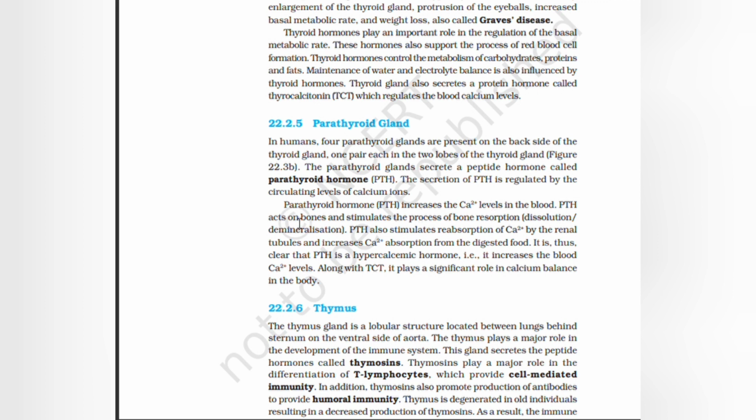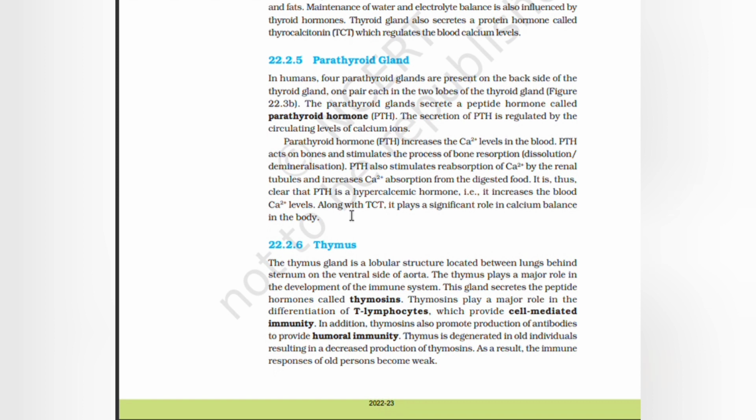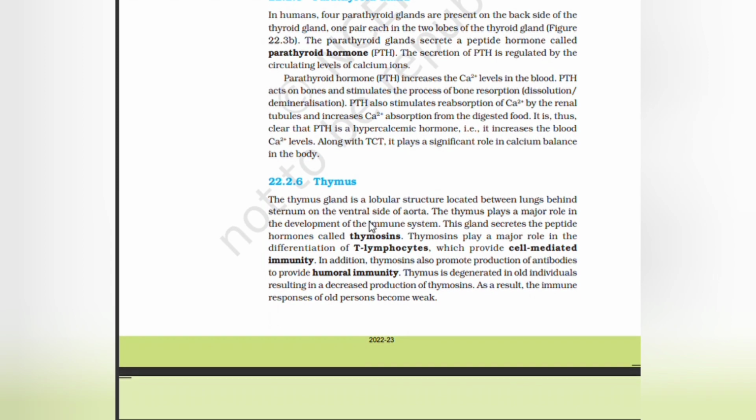PTH acts on bones and stimulates the process of bone resorption, dissolution, demineralization. PTH also stimulates reabsorption of calcium by the renal tubules and increases calcium absorption from the digested food. It is thus clear that PTH is a hypercalcemic hormone. It increases the blood calcium levels. Along with TCT, it plays a significant role in calcium balance in the body.